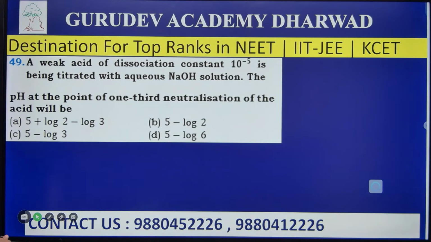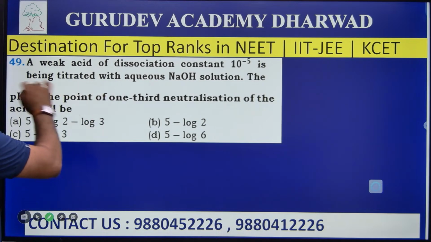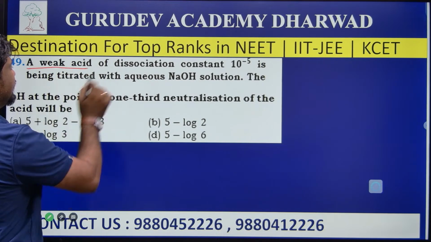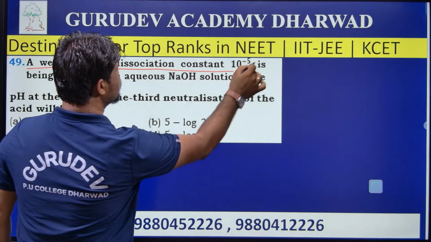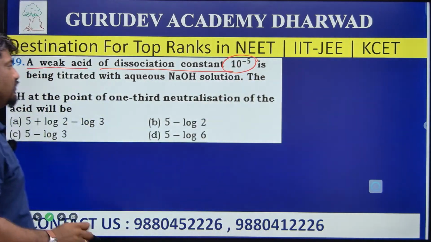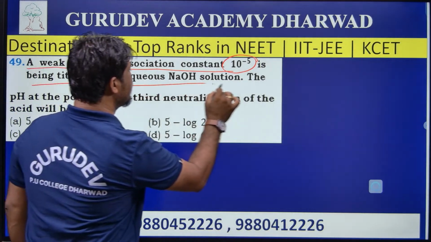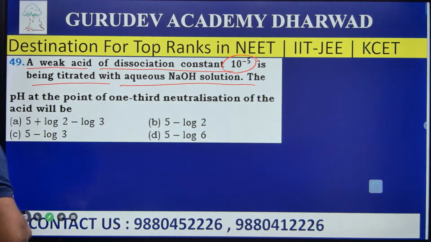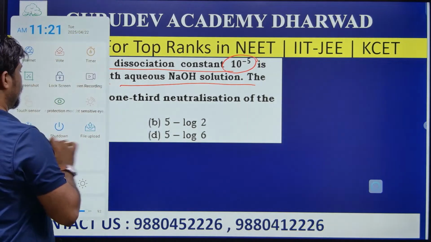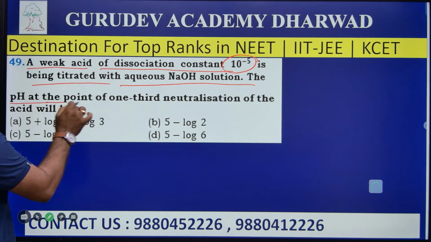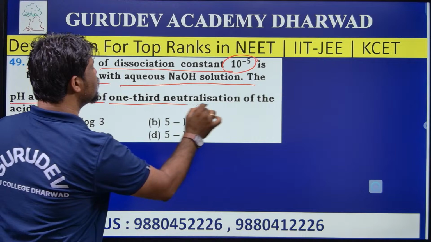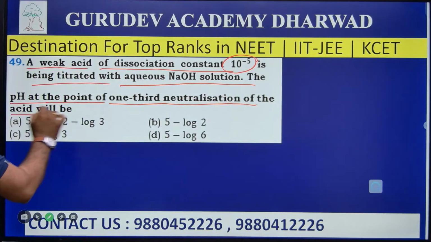Question number 49. What is given? A weak acid with a dissociation constant of 10 to the power of minus 5 is being titrated with aqueous NaOH solution. The pH at the point of 1/3 of neutralization of the acid will be?